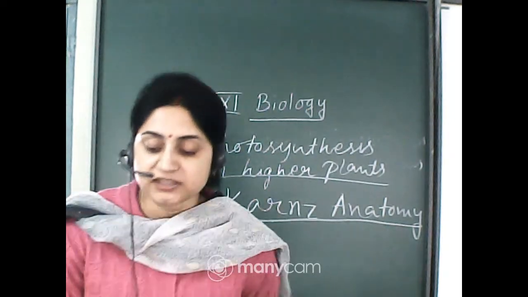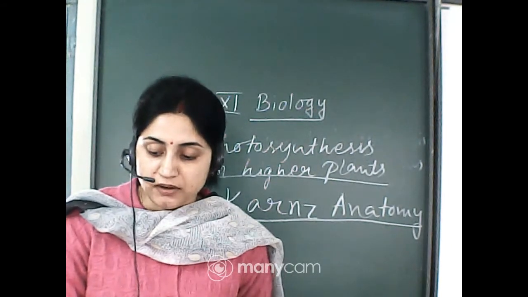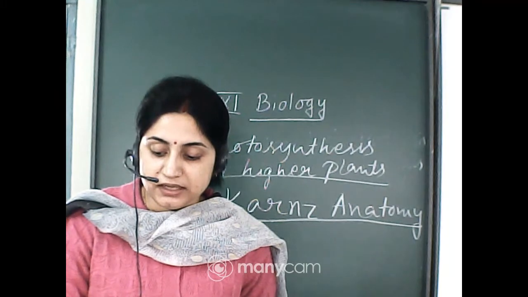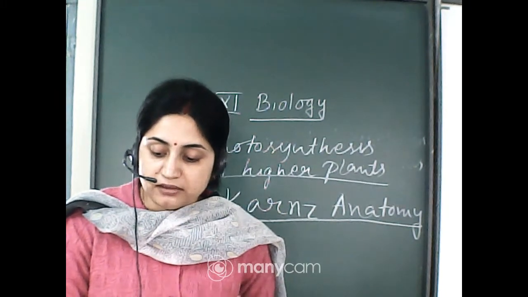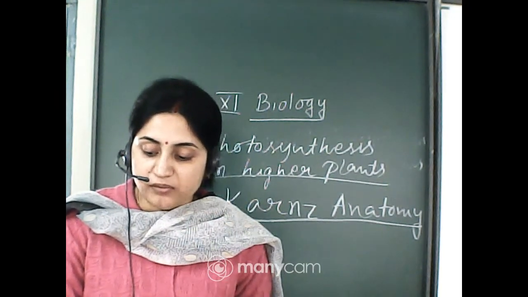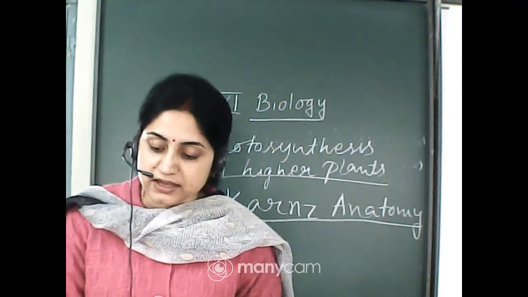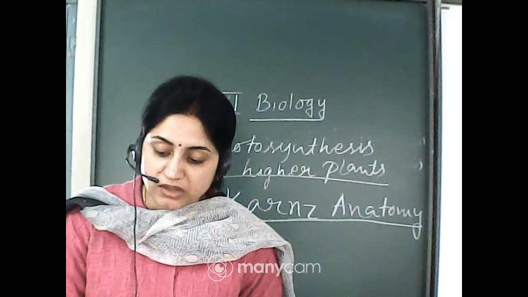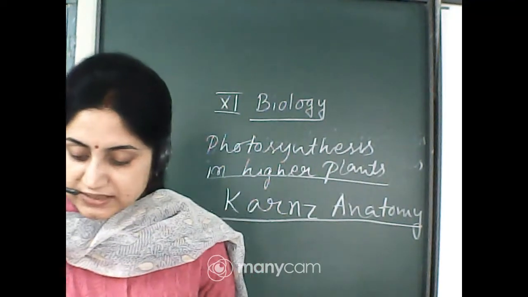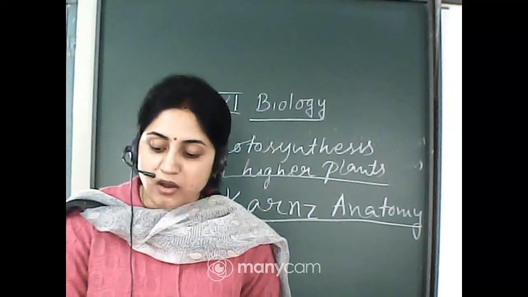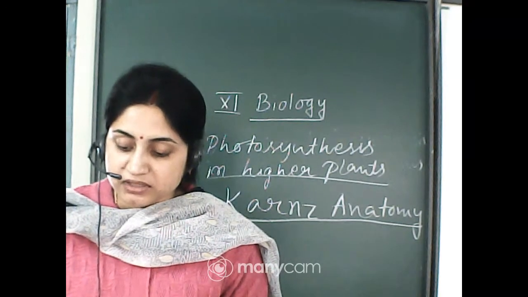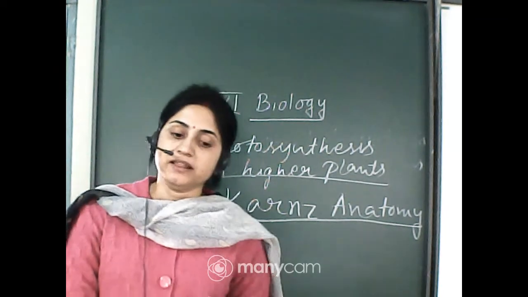The primary CO2 acceptor in the mesophyll cell is phosphoenol pyruvate, a 3-carbon compound. It is converted into the 4-carbon compound oxaloacetic acid, and then into malic acid. Malic acid is transported to the bundle sheath, where it undergoes decarboxylation and CO2 fixation occurs by the Calvin cycle.